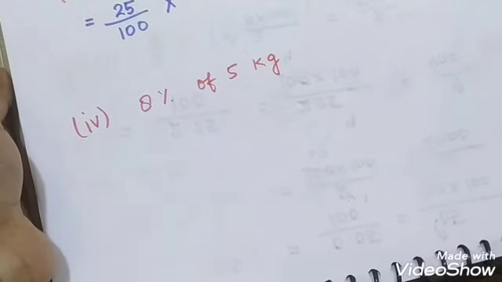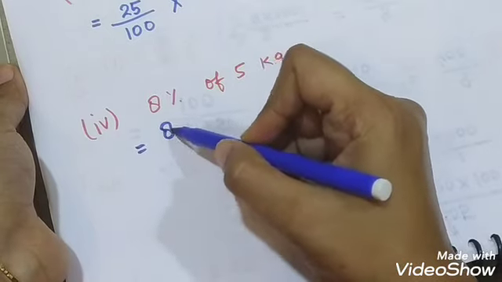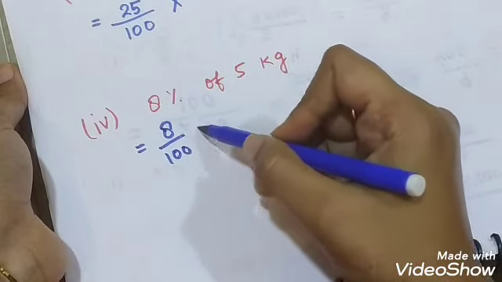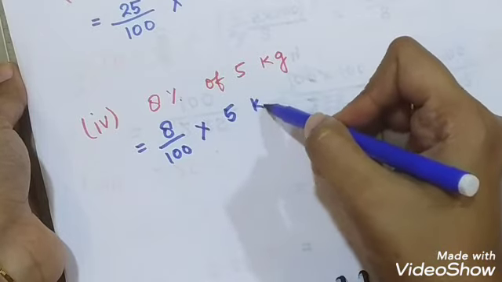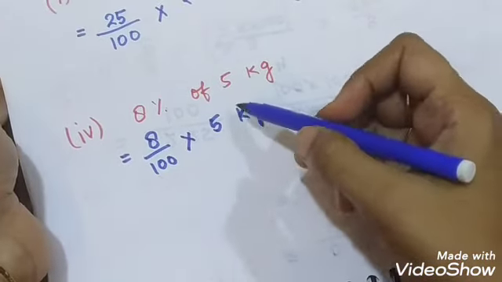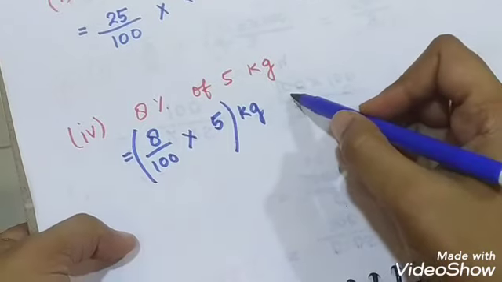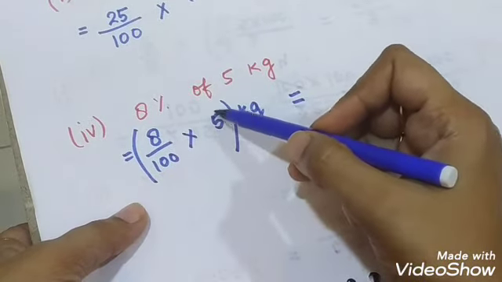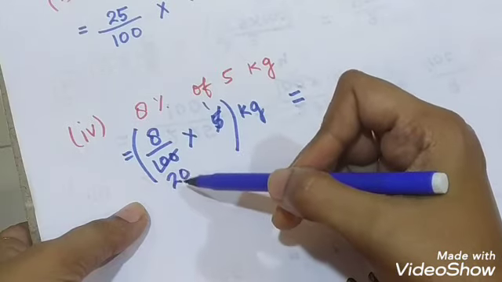Next part is 8% of 5 kg. So 8% of 5 kg means 8 upon 100 into, of means into 5 kg. Now what we do? We put a bracket and write kg outside the bracket. Then something cancels, 5 ones are 5 and 5 twos are 10 and 0.